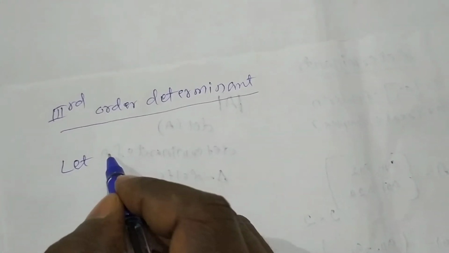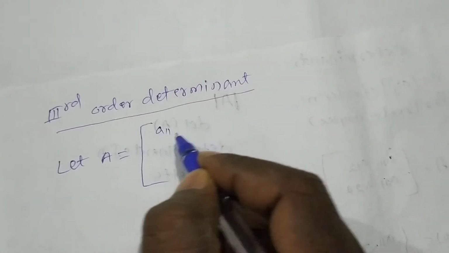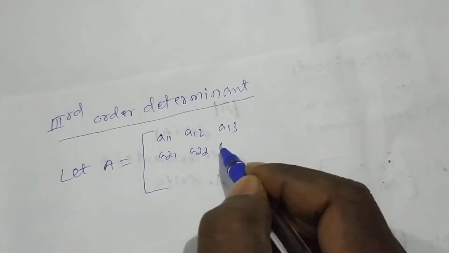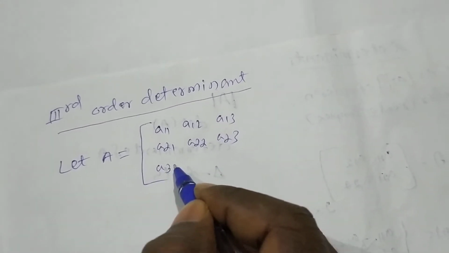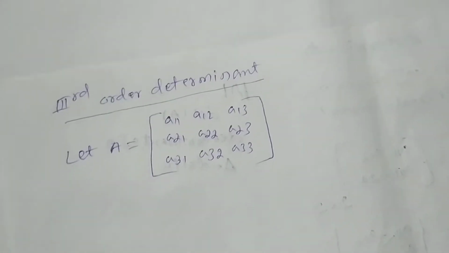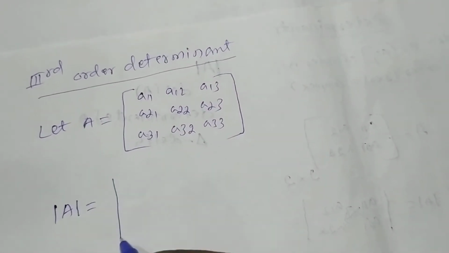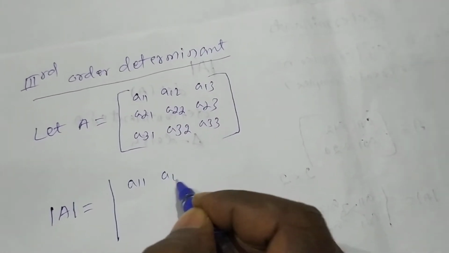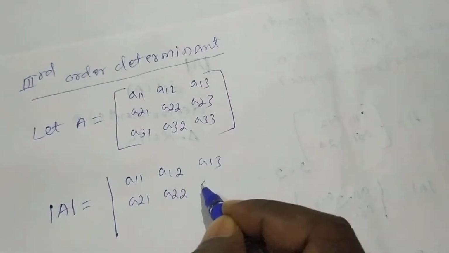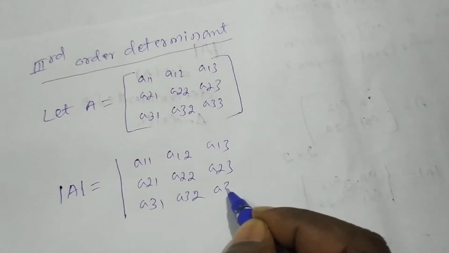Let A equal A11, A12, A13, A21, A22, A23, A31, A32, A33. When converted into a determinant, it becomes A11, A12, A13, A21, A22, A23, A31, A32, A33.